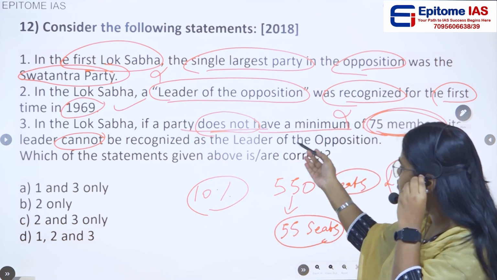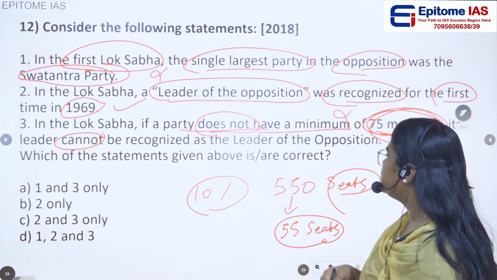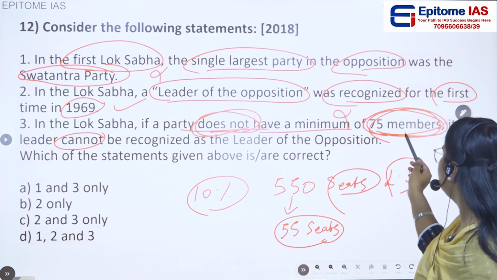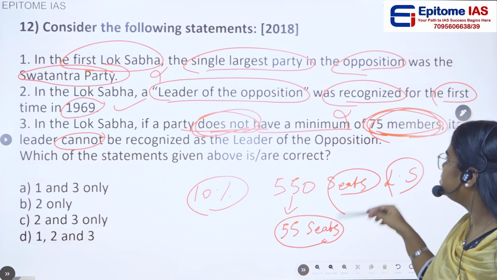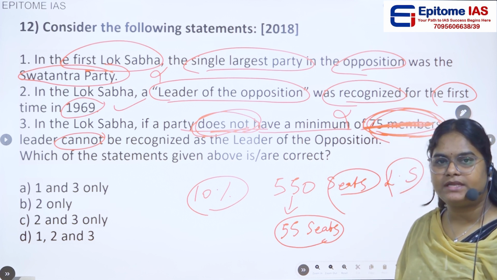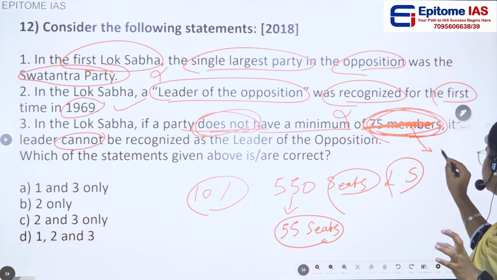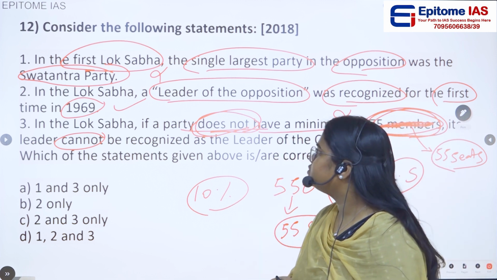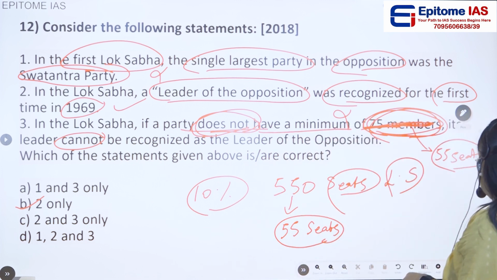For a party to be recognized as a leader of opposition, it needs a minimum of 55 seats. They are saying that in the Lok Sabha, if a party does not have a minimum of 75 members, its leader cannot be recognized as the leader of opposition. So this is wrong. Why? Because for a party to be recognized as an opposition party and its leader to be recognized as the leader of opposition, it should contain at least 55 seats and not 75 seats. That's why this statement is also wrong. So what is the correct answer? Only statement 2 is correct. Option B is the correct answer.